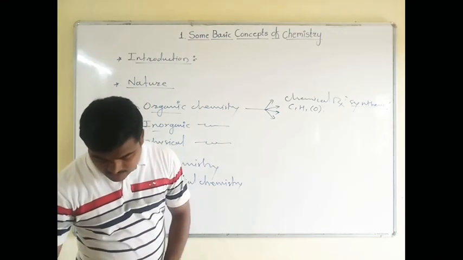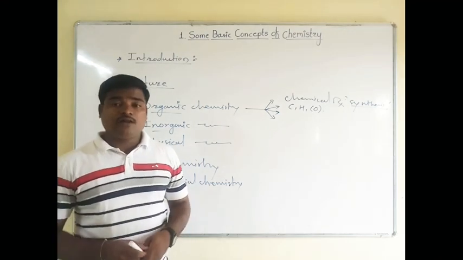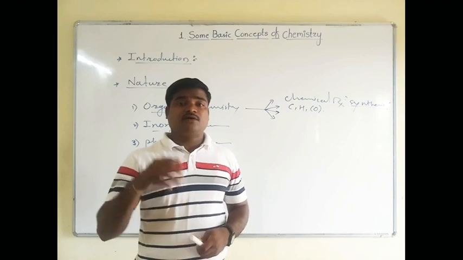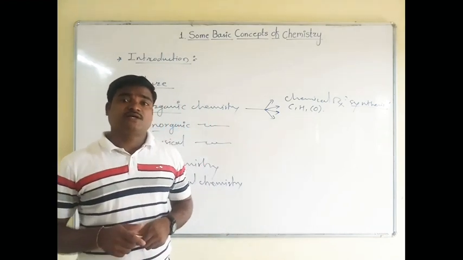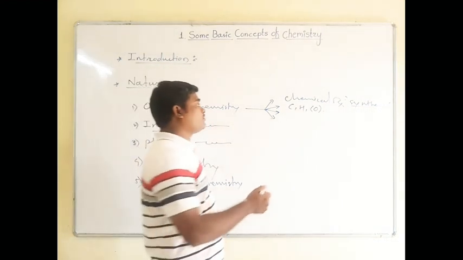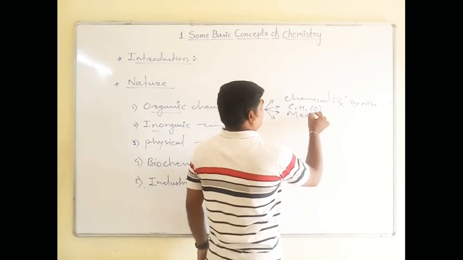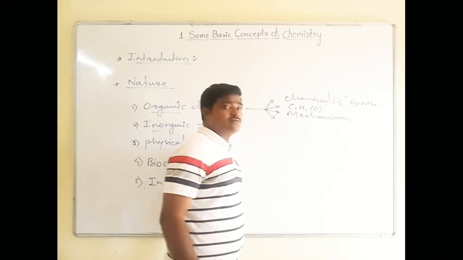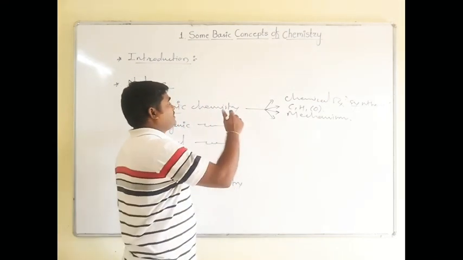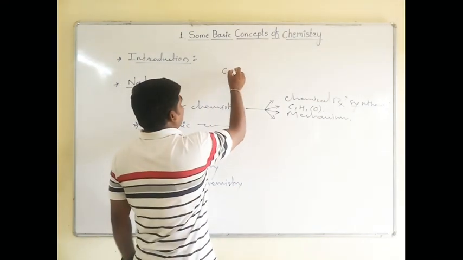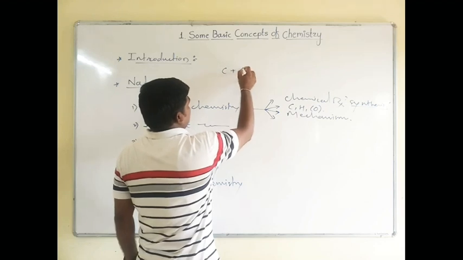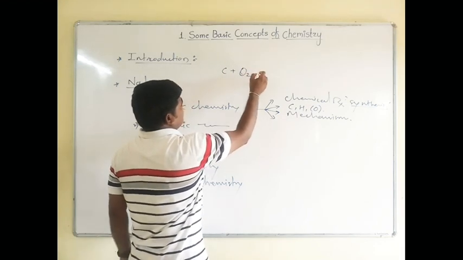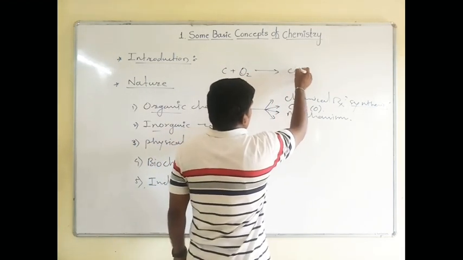In organic chemistry you will learn the different kinds of reactions and the mechanisms included in them. Suppose you take an example of carbon plus oxygen forming carbon dioxide.